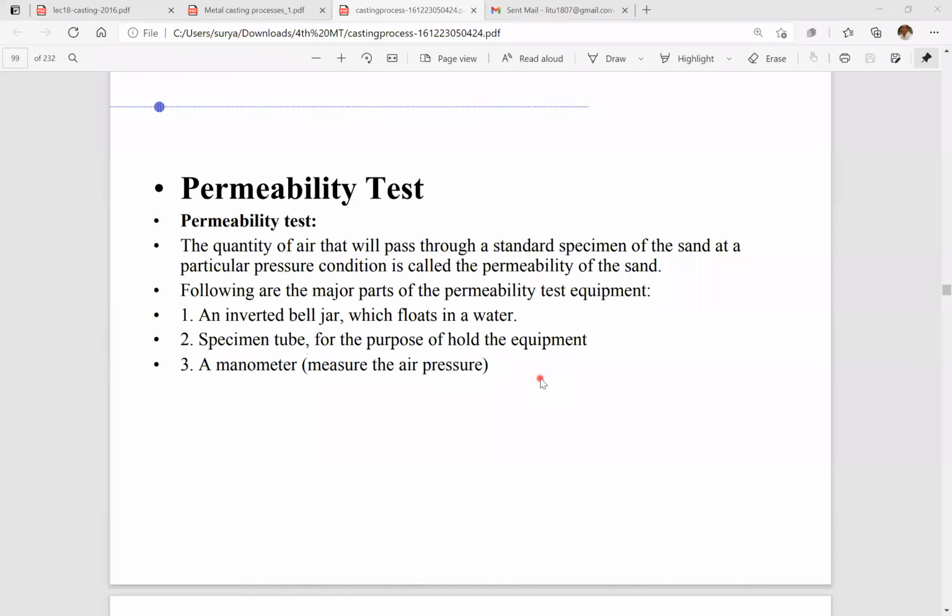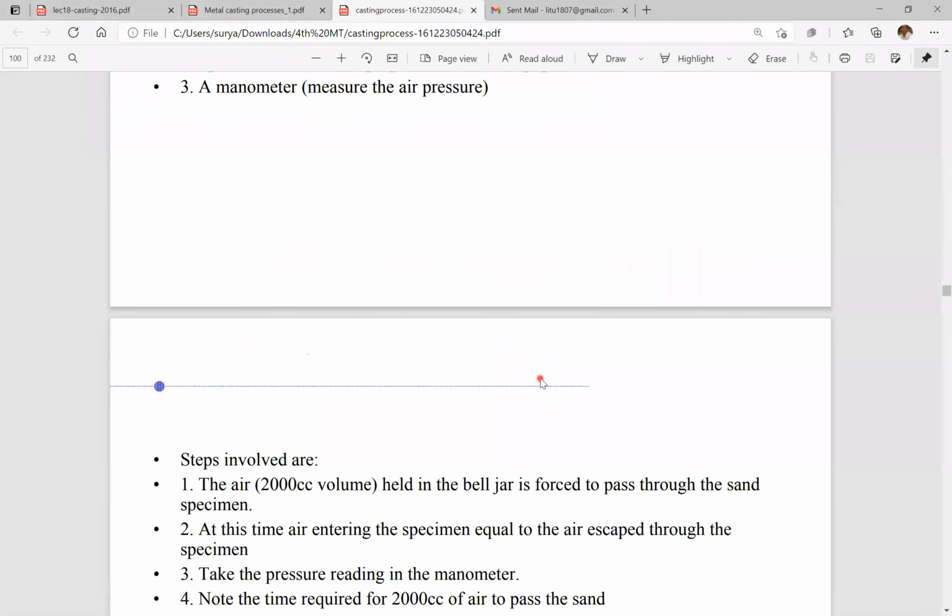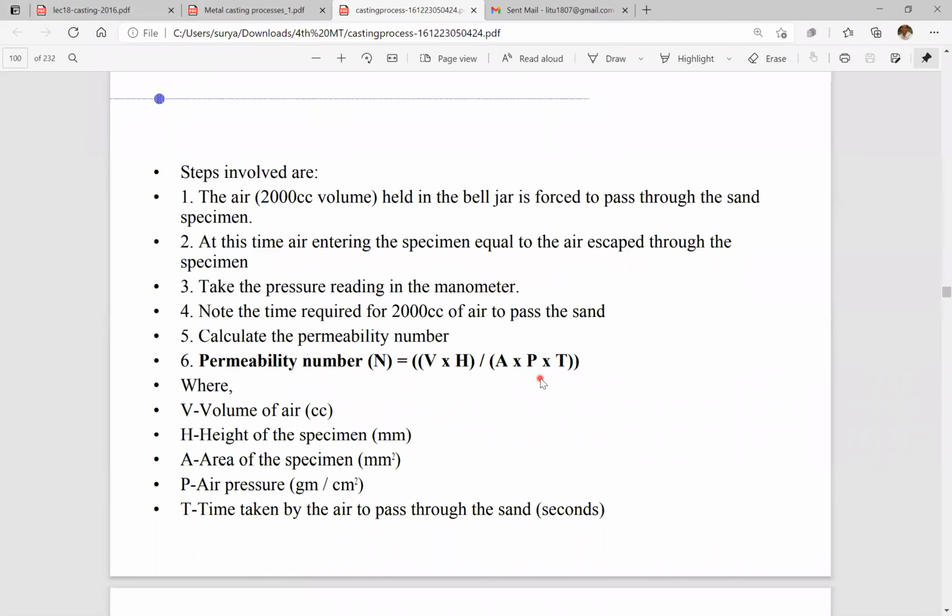The permeability test is to pass air through the specimen. If that particular amount of air passes through the standard sand specimen, then we conclude that the sand has good permeability. So it is the escaping capacity of the sand for the air or the enveloped gases. So that is permeability. Okay, next we'll move to the steps involved here.